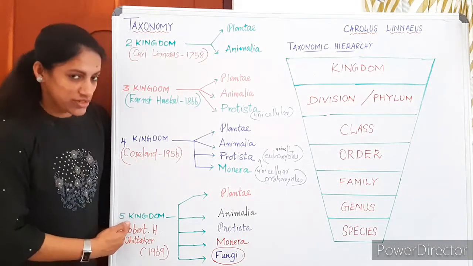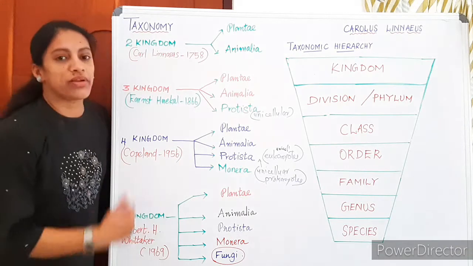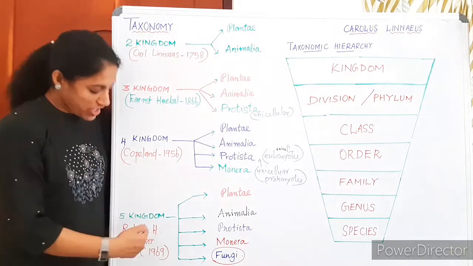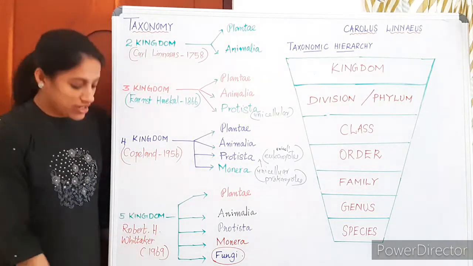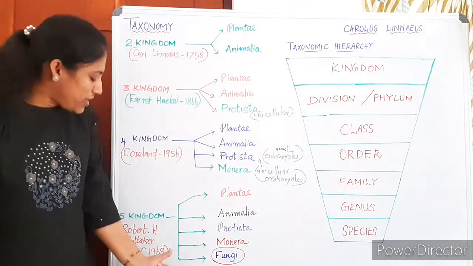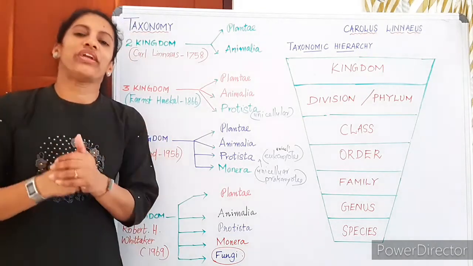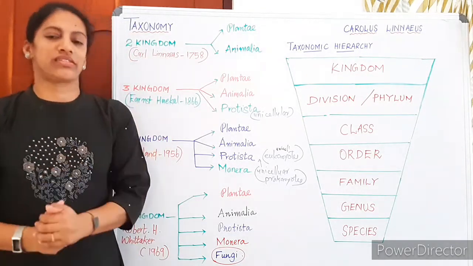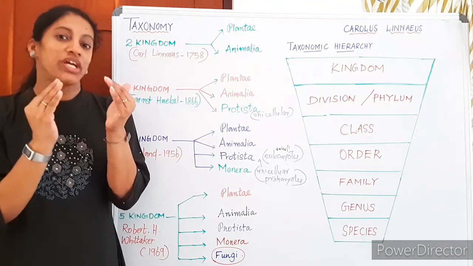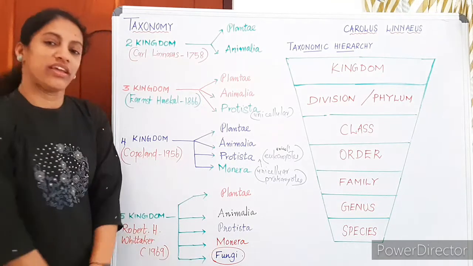The next one, which we followed until recently, is the five-kingdom classification. It was given by R.H. Whittaker in 1969, in which he introduced a new kingdom, Fungi.